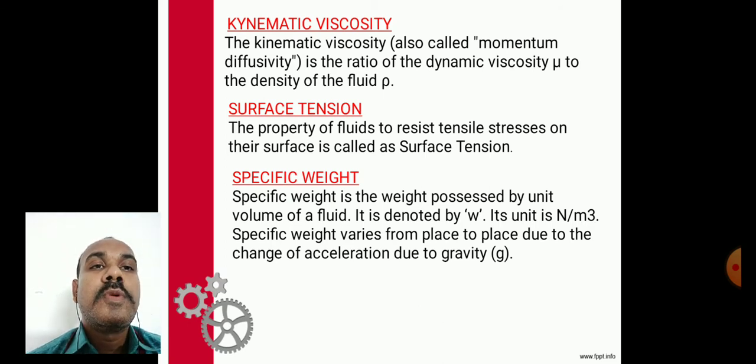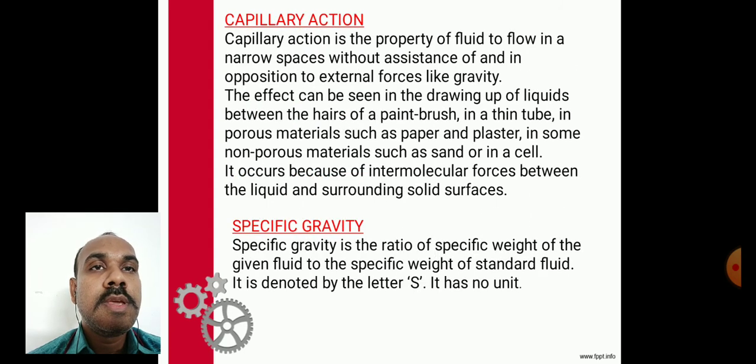Surface tension. The property of fluid to resist tensile stresses on its surface is called surface tension. Specific weight. Specific weight is the weight possessed by unit volume of a fluid. It is denoted by small w. Its unit is Newton per meter cube. Specific weight varies from place to place due to change of acceleration due to gravity, g.